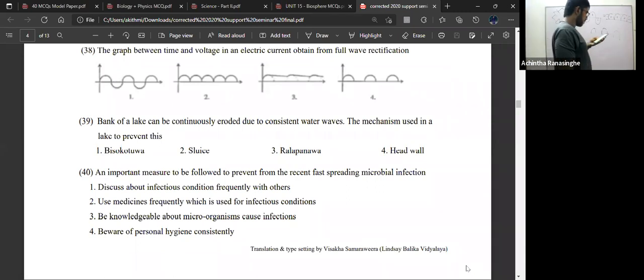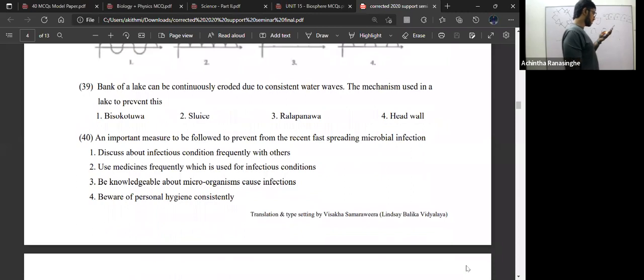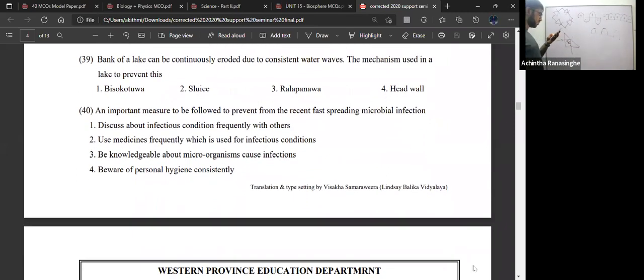39. The bank of a lake can be continuously eroded due to water waves. What is the mechanism used in a lake to prevent this? What is the mechanism? You should know. History.